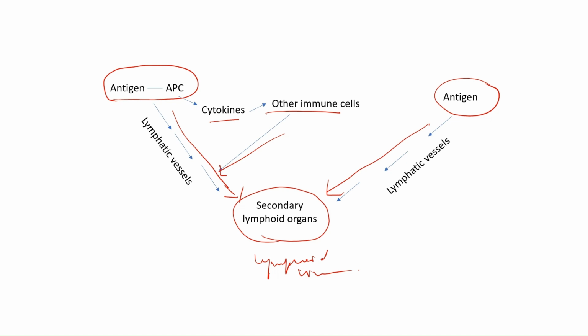And when the antigen is associated with an antigen presenting cell, this cell can also release cytokines, and these cytokines help to activate the other immune system and call the other immune cells into the lymphatic vessels. So they bring the antigen up to the secondary lymphoid organs where the cells of lymphoid lineage are present, and they get a chance to interact with the antigens and start the process of antigen killing.